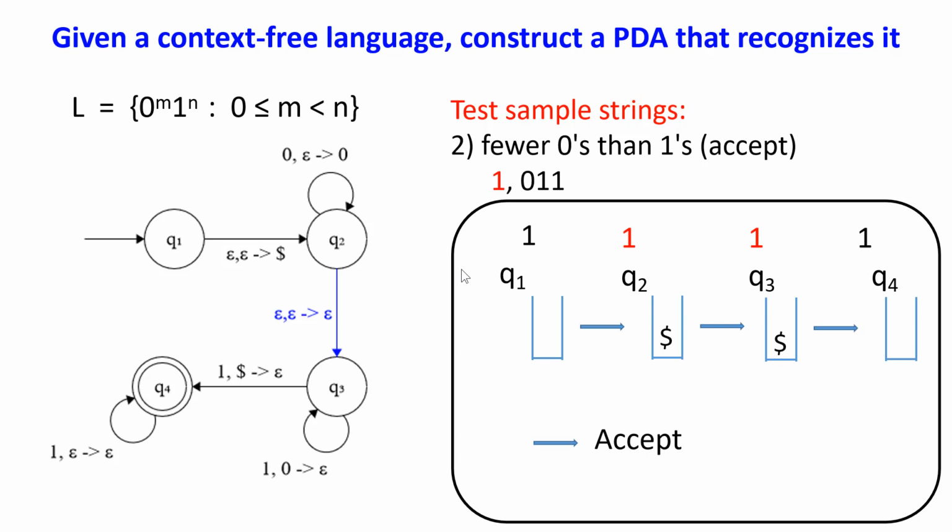But luckily, there is a transition for epsilon, so we can follow that epsilon transition from Q2 to Q3, which means we do not consume any input symbols and we do not modify the stack. Now at Q3, we are reading this input symbol 1 and we see a $ sign on top of the stack. That means we should go from Q3 to Q4. After that, we have consumed all the symbols from the input string and we have reached an accept state. That means we should accept this string.